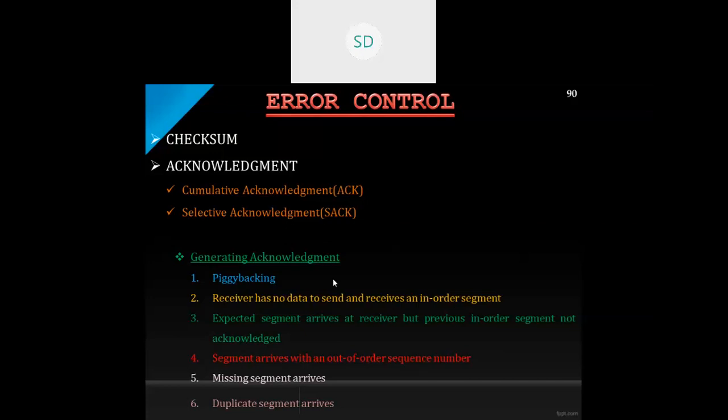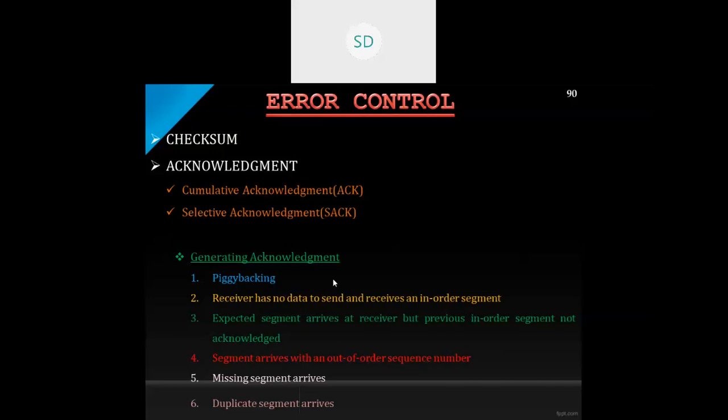The third one is when an expected segment arrives at the receiver. Suppose an expected segment arrives at the receiver, but the previous in-order segment has not been acknowledged. Suppose the expected segment has arrived, but the previous segment has not reached the destination, it has not arrived in the order. Then what is the next step?